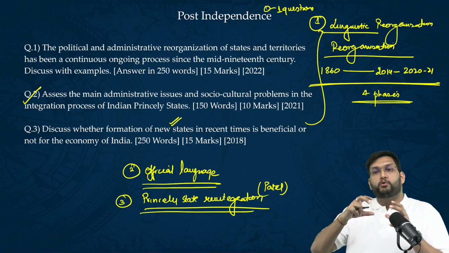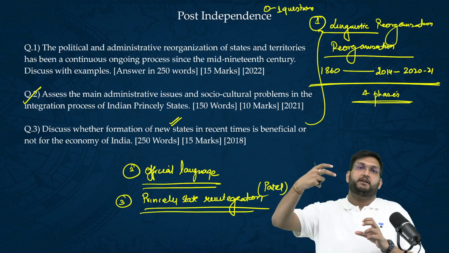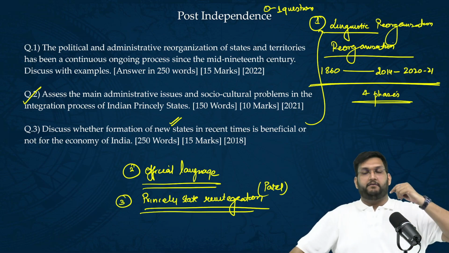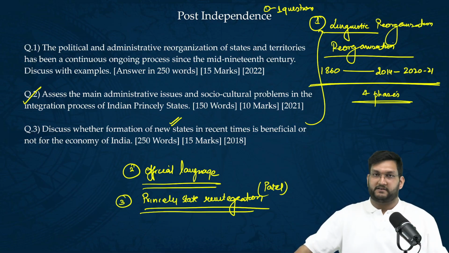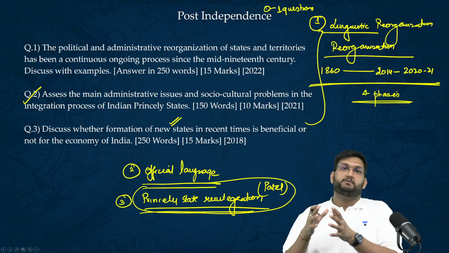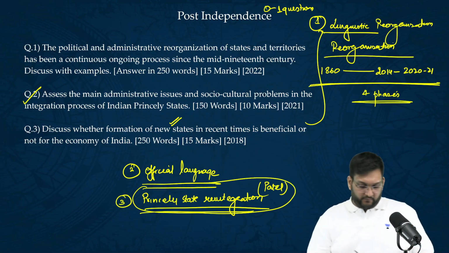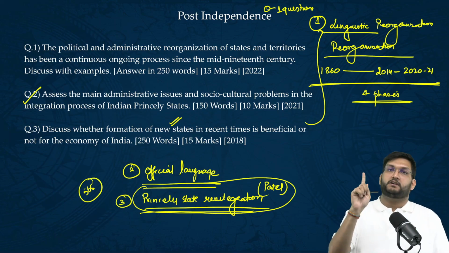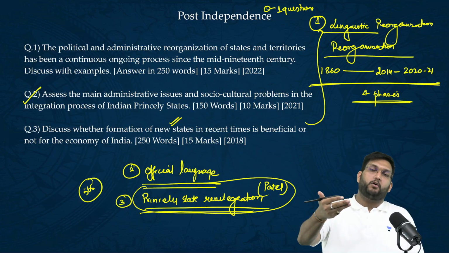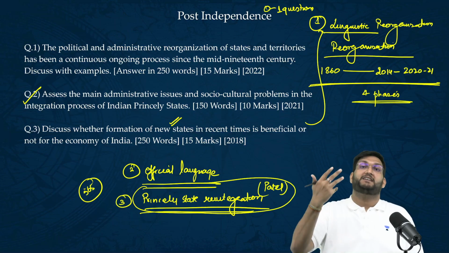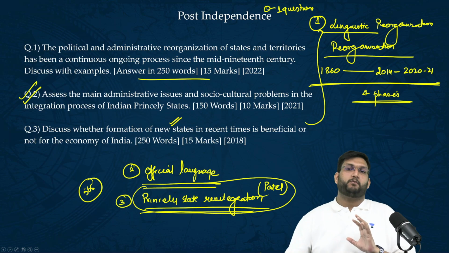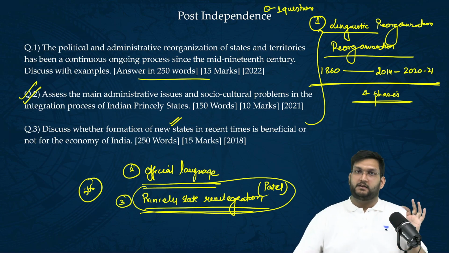So if I had to put in a little bit of effort, I would put in effort into reorganization, linguistic reorganization specifically. The committees are there, be it JVP, be it the States Reorganisation Commission, or be it Fazal Ali. And I would also put in a little bit of effort into what were the strategies which Patel followed in order to reintegrate 565. I would concentrate on Kashmir, Junagadh, Hyderabad, and how or what was the strategy to bring them in, what were the challenges. A challenge based question has come through, but you will see mostly these are the type of questions which will come in the post independence questions.